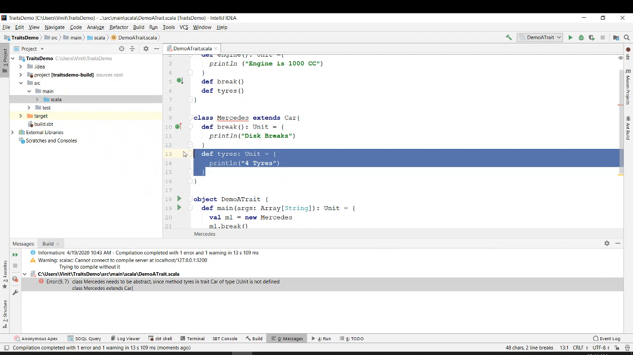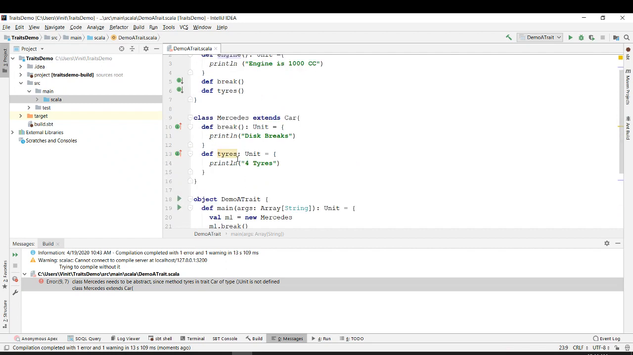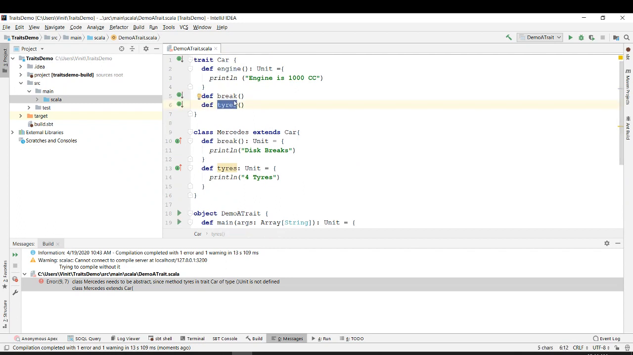So what is the conclusion by doing this? Even if I am not using this method called tires, it is always required that if there is a method in a trait which is not implemented, it should be implemented in the child class that is extending it. Is it clear? Yes, Harish. Okay, so this is the important thing to take away.